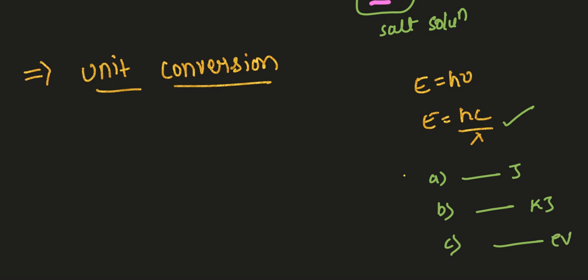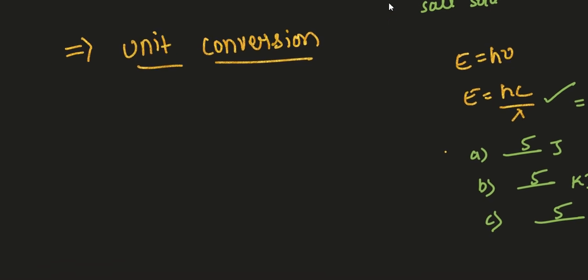The student is able to identify the question, identify the formula, and substitute the values, but suppose you got the answer as 5. We don't know whether the answer is 5 joules, 5 kilojoules, or 5 electron volts. So this is the main point where the student makes the mistake. If you are good at unit conversion, then 20 to 25% of the question is already done. So let us try to understand unit conversion.